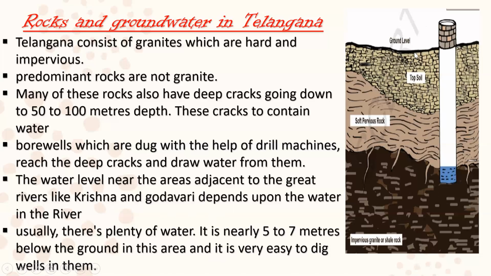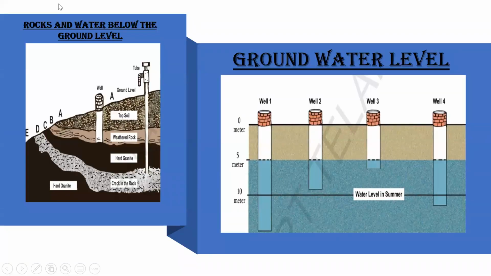And in other areas, we should dig deep into the ground like this. You can see the picture. Then you observe this picture. That rocks and water below the ground level and groundwater level, you will understand the level of wells, how they are digging. And here, the pipe level.